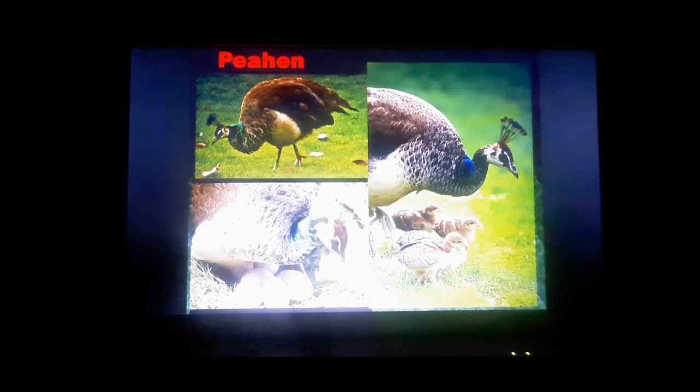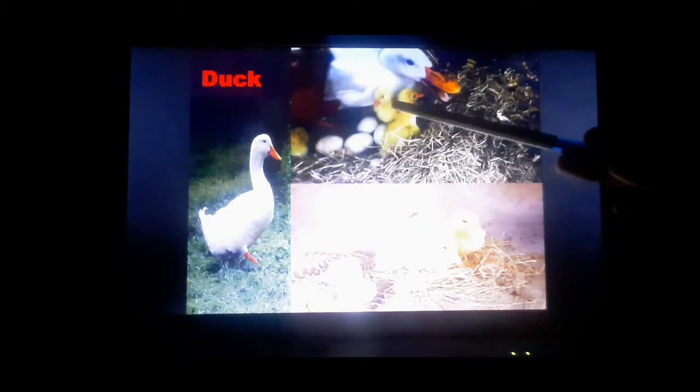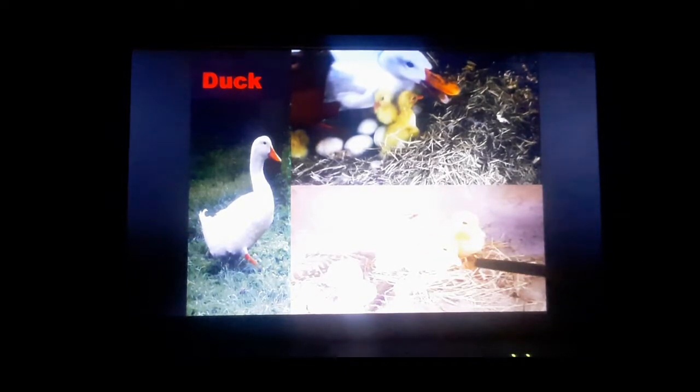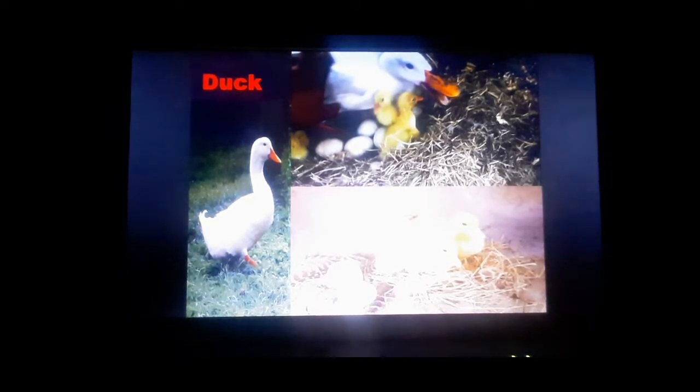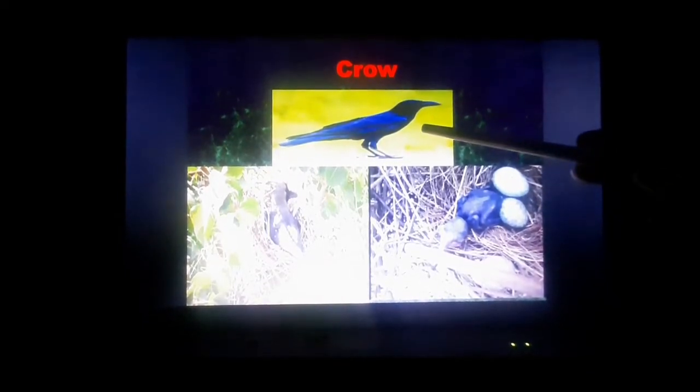The next bird is the duck. See the nest of the duck, and here the duck lays its eggs. After incubation, the egg breaks and the baby comes out. So this is a duckling. You know duckling? Yes, the baby of the duck. Now shall we come to the next? That is another bird, the crow. And do you know what the color of a crow is?